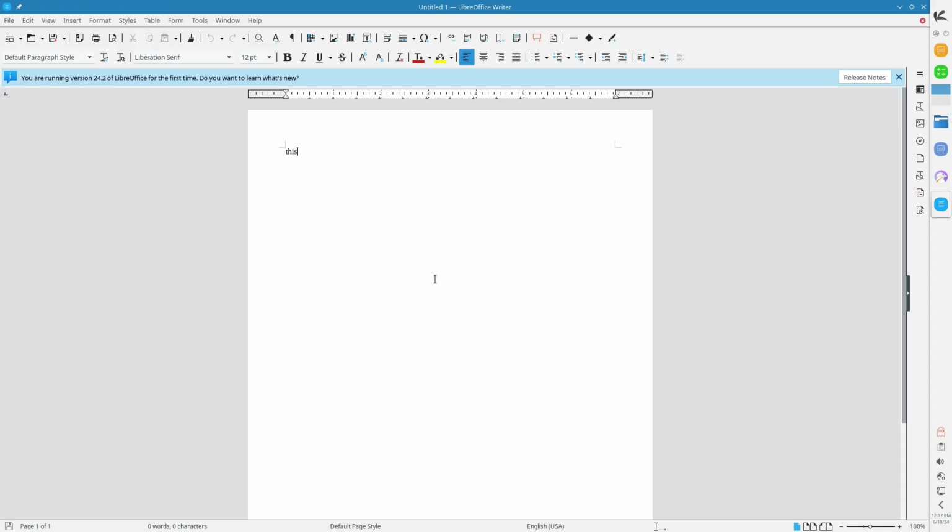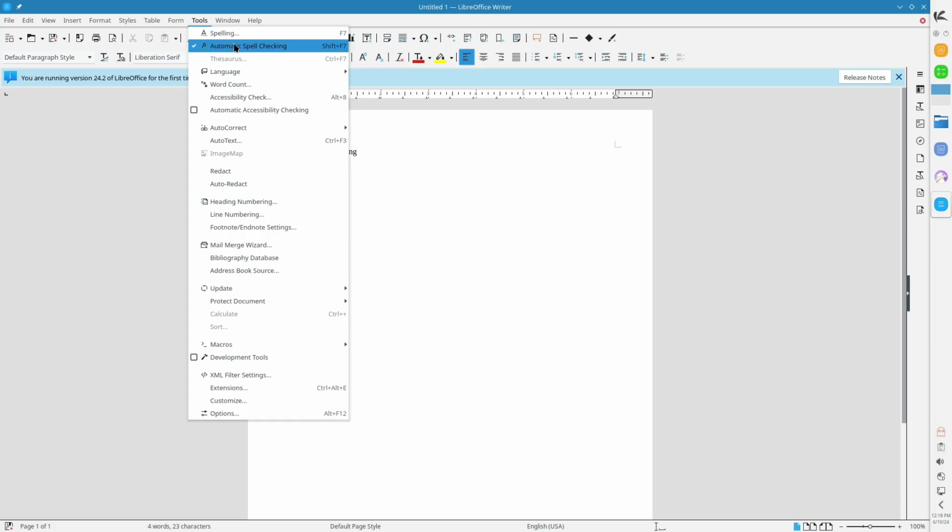Full Office suite. This is a misspelling. Ooh, looks like we don't have our spell checking enabled. It does say automatic spell checking, but we may not actually have dictionaries involved. It does say that it is enabled.